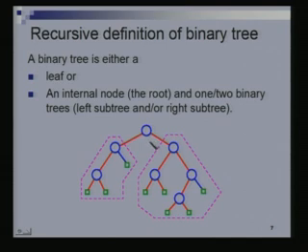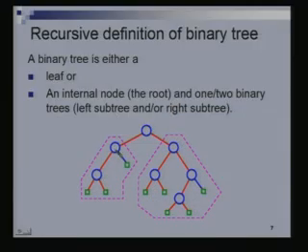Yeah, I take a node and I attach a left subtree and a right subtree. And how do I get the left subtree and the right subtree? Recursively. That itself is obtained by taking a node and attaching left and right subtrees. I've said "and/or", which means this left subtree might be null. I might not attach anything here, or I might not attach anything to the right, or I might attach both.